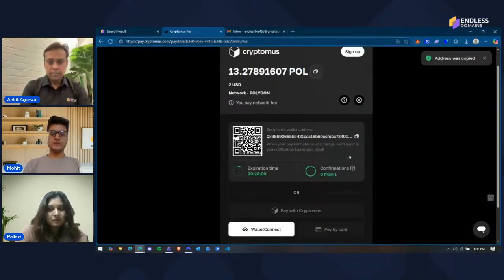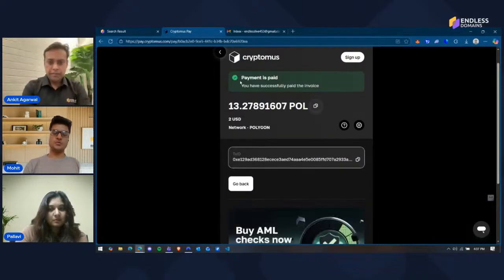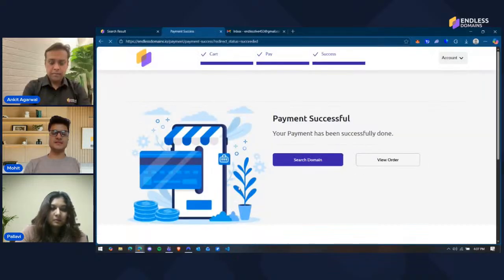Once you've confirmed, the Cryptomus payment gateway will automatically detect the transaction. So like so, it detected my transaction ID. It will confirm my transaction. Yeah. So the payment is paid. I have successfully paid the invoice with crypto. So now I can go back. When I go back, it takes me to the payment success page, from where I can view the order.